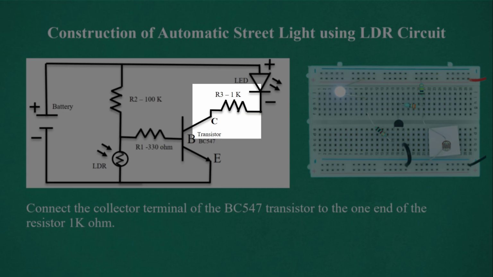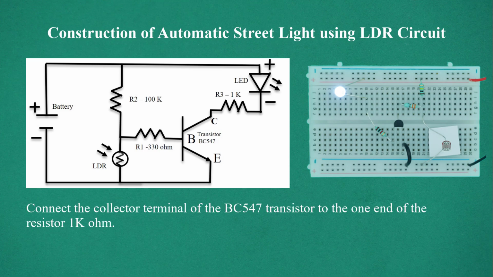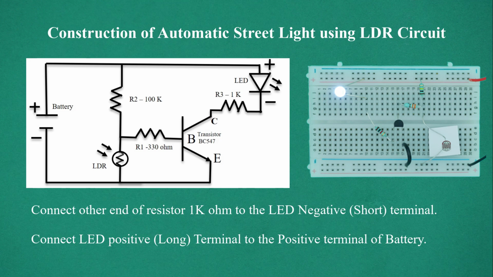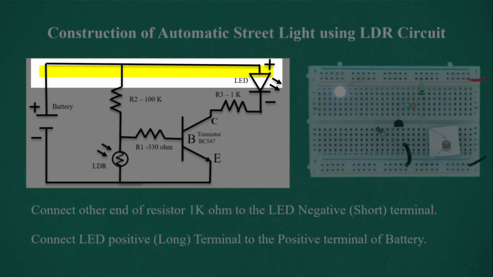Connect the collector terminal of the BC547 transistor to one end of the 1 kilo ohm resistor. Connect another end of the 1000 ohm resistor to the LED negative short terminal. Connect the LED positive long terminal to the positive terminal of the battery.